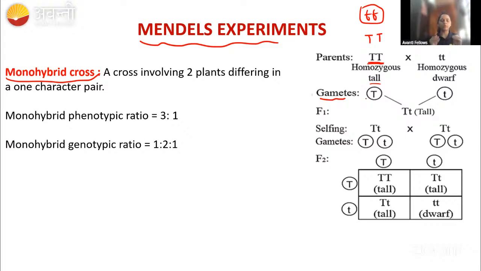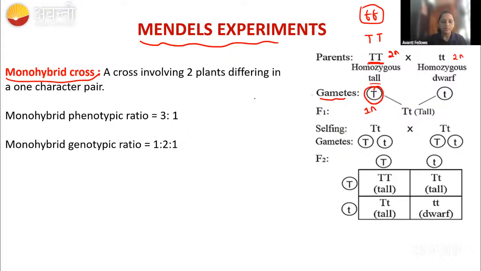You all know that during meiosis, it is a diploid. After the meiosis, it will become haploid or diploid? It will become haploid, right? Gamete formation is nothing but the formation of the egg or the formation of the sperm, right? Once it is formed, it is having the haploid.